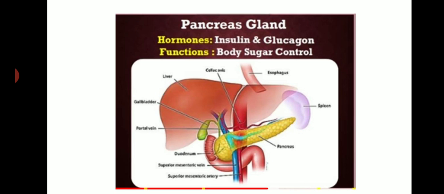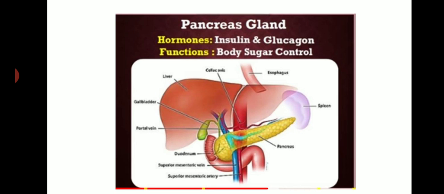The food which we eat contains glucose, right? So during digestion, this glucose mixes with the blood. Have you ever tasted your blood?